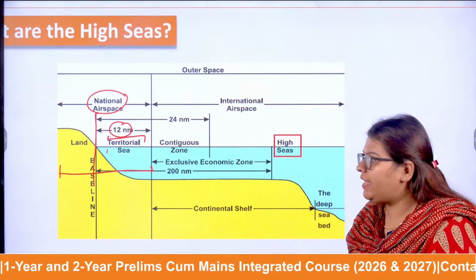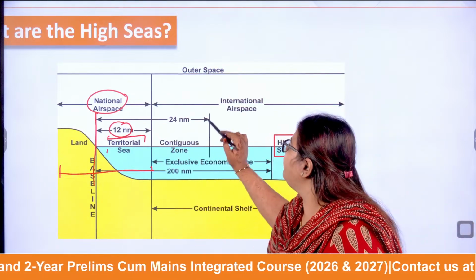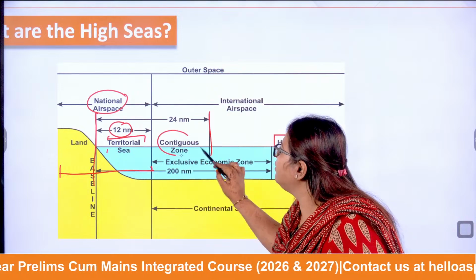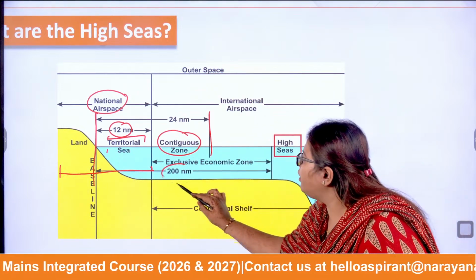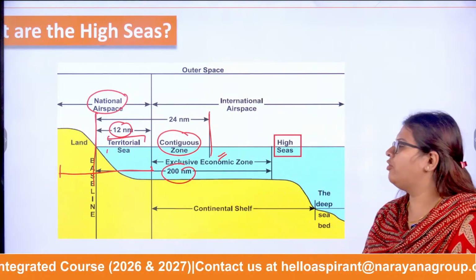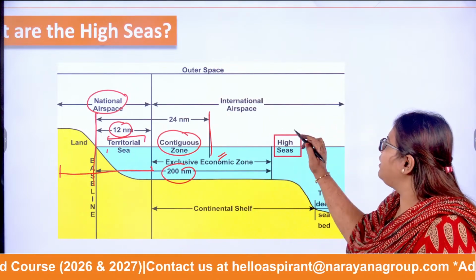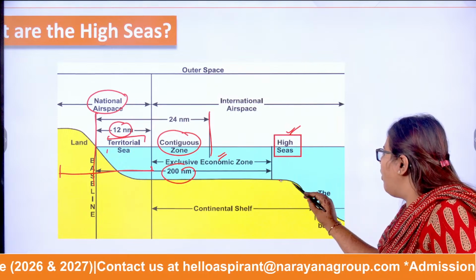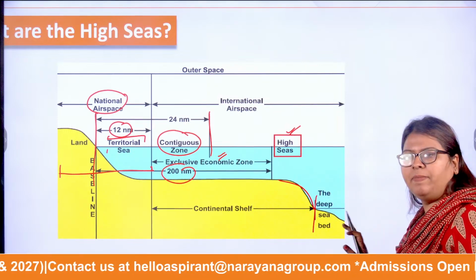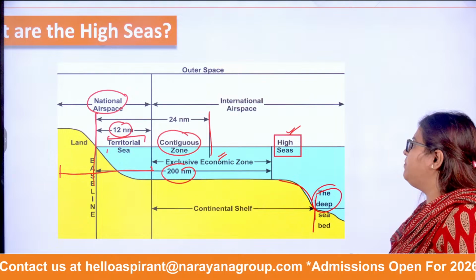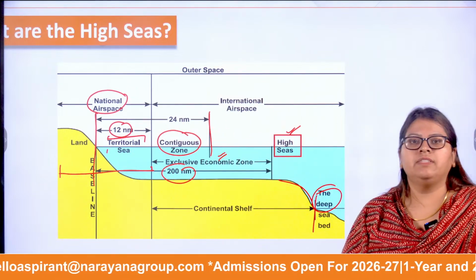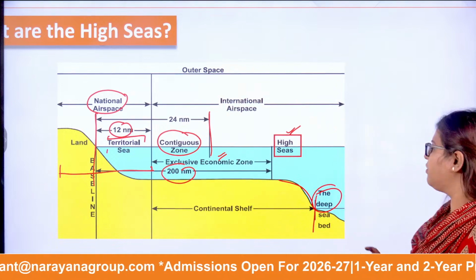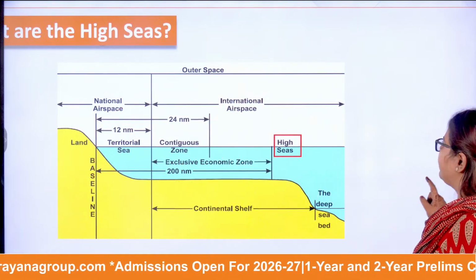Then up to 24 nautical miles is called the contiguous zone, and from the baseline, 200 nautical miles is your exclusive economic zone, and beyond that are your high seas. Wherever the continental shelf ends and the seabed starts is your deep sea, and all of these constitute the international airspace. So this is what is called the high seas.